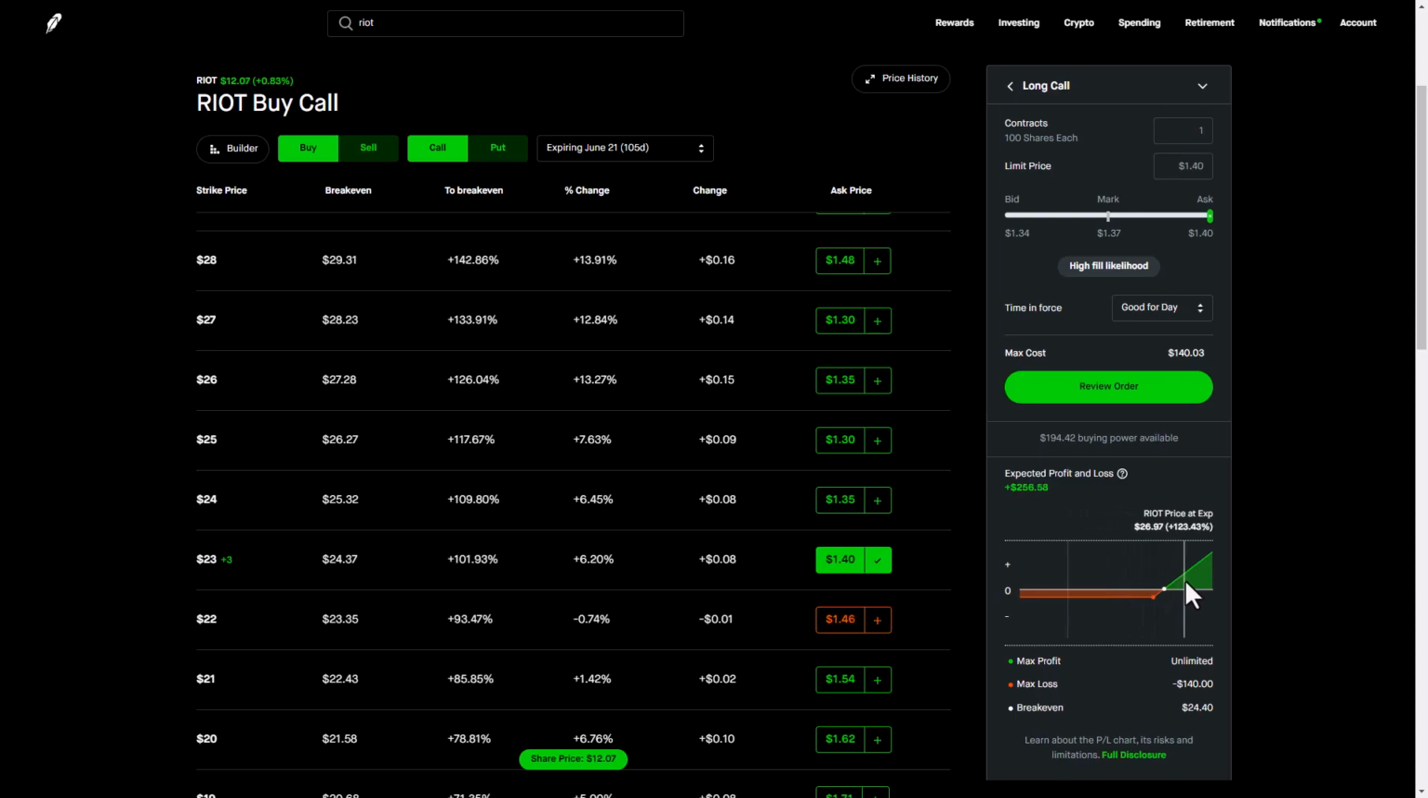And if RIOT hits 25, 30 bucks, you'll be making $200, $300, $400. If it reaches 30 bucks by that time frame, you'll make about $600. So right now, I think that's a good risk to reward. You're losing 2 to make, let's say, 6 at the most. And so we'll keep an eye on this right here.